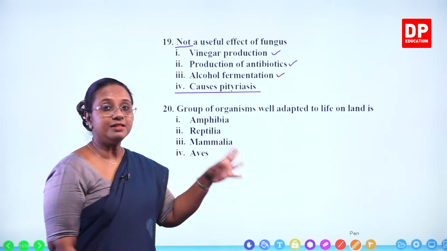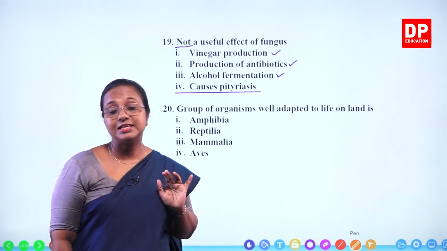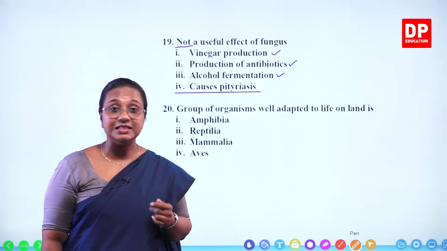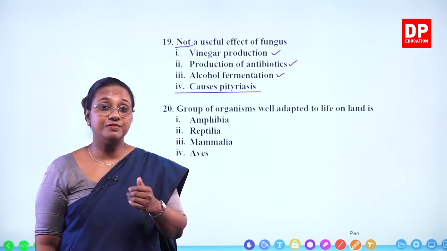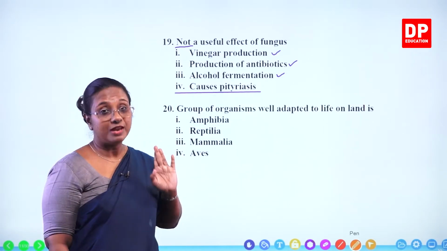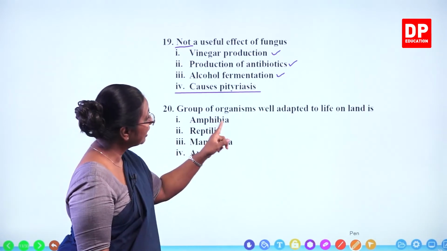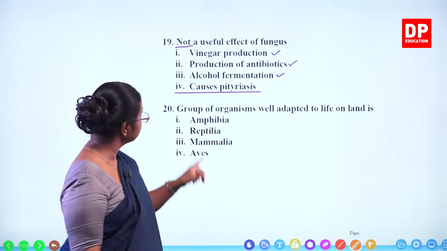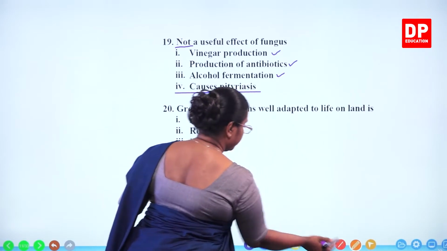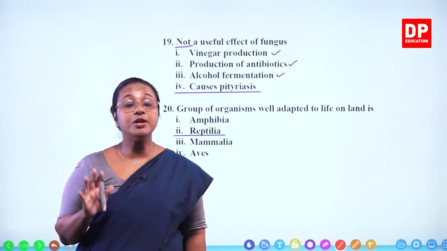Mammalia, there are organisms who live in the terrestrial environment as well as the aquatic environment, mainly the marine environment. Whales and dolphins are there. Apes, they are well adapted for flying. So the answer to this question is reptilia. Those are the reptiles. They are well adapted to live on land.